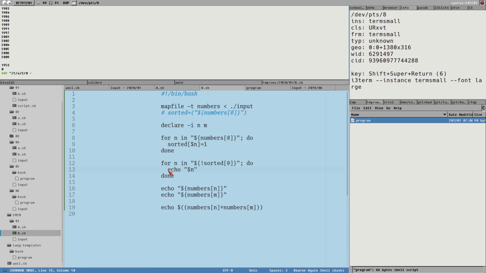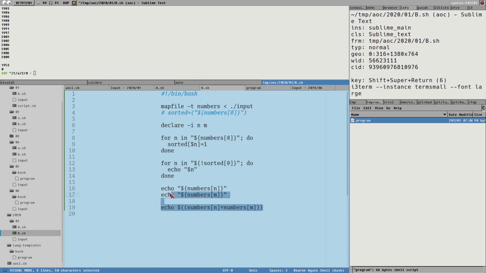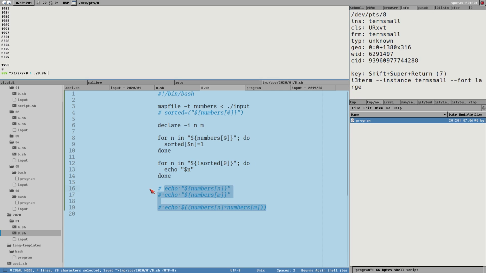Yes. Now we got them sorted in pure bash. You see how I did it? And it's also quite fast here.